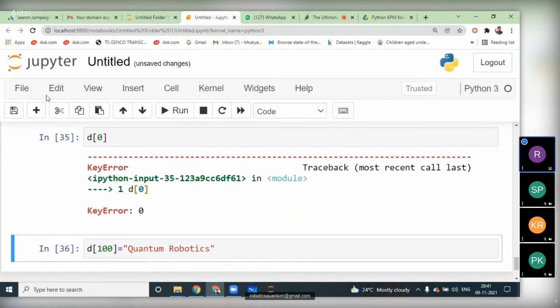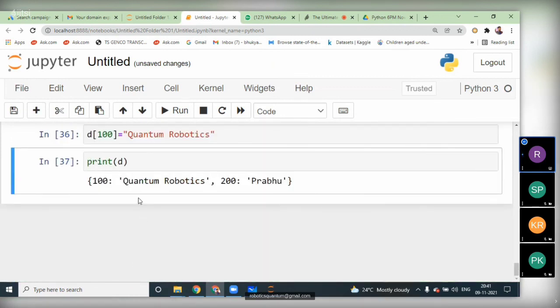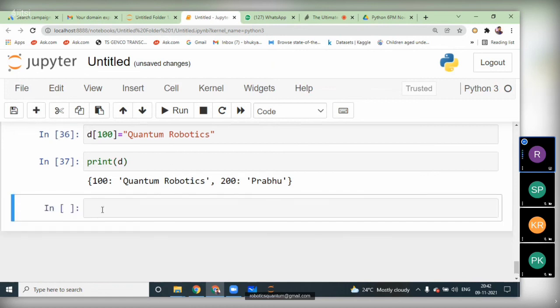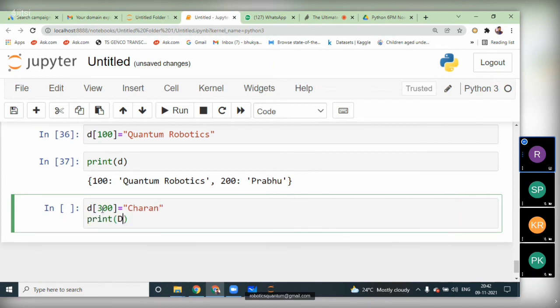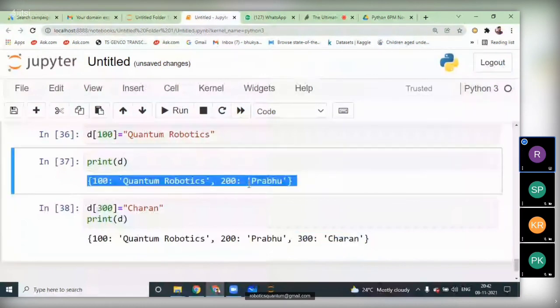I change this one. When you print the value of D here, print of D, see, the value Venki got replaced with quantum robotics. Okay, so the Prabhu will be there. And if you try to assign the value 300 equal to Charan, and print D, one more value got added to the existing data. Actually, we had two values, and one more value got added.